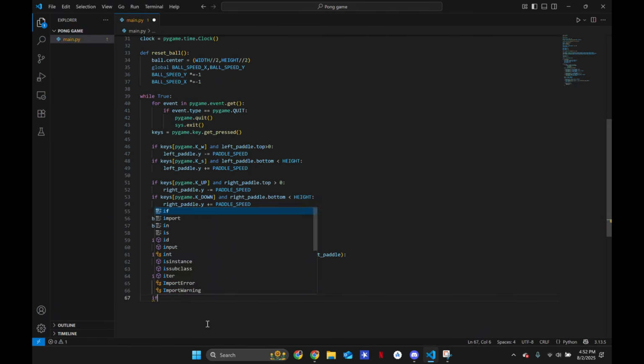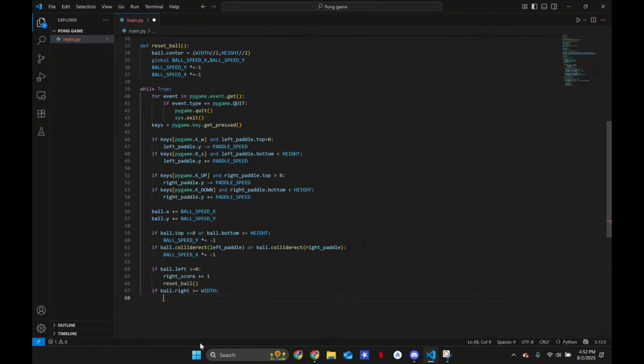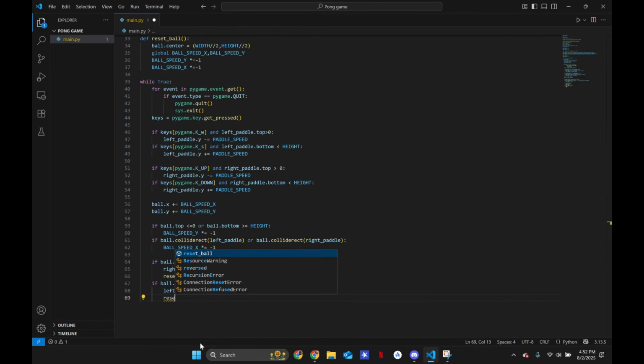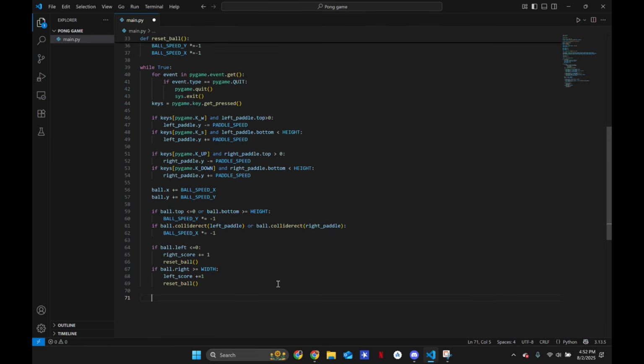Here we go. Now on the other side, if ball.right is greater than or equal to our width, then we're going to say left score plus 1, and we're going to reset our ball function. There we go. And that's all we need for our program. Now we just need the filler code, just what we need to run the program again.